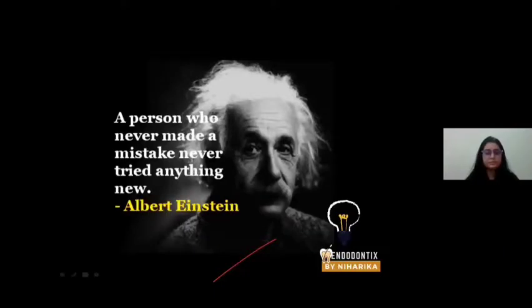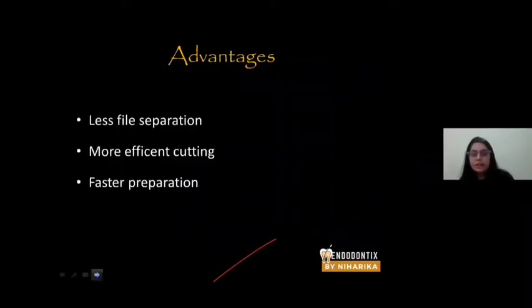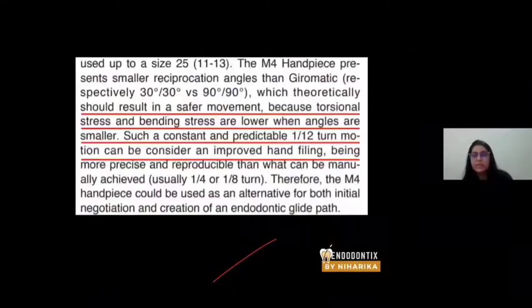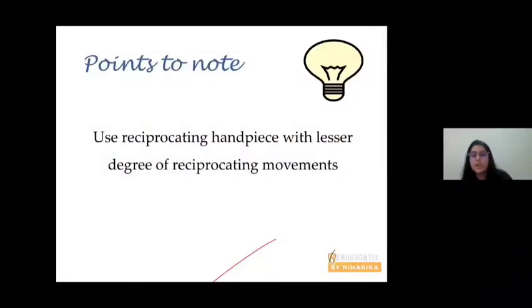All right. So what are the advantages? It reduces the chances of file separation because you're going to use a hand file, and it has tactile sensation also. It produces more efficient cutting and it also produces faster preparation. Even studies have shown that torsional stresses and bending stresses are lower when the angles are smaller. If you're going to use a 90-degree or 120-degree angle of rotation and reciprocation, stresses generated will be more. So it's safer if you're going to use 30 degrees or a 90-degree angle. So using a reciprocating handpiece with a lesser degree of reciprocating movement is always preferred.